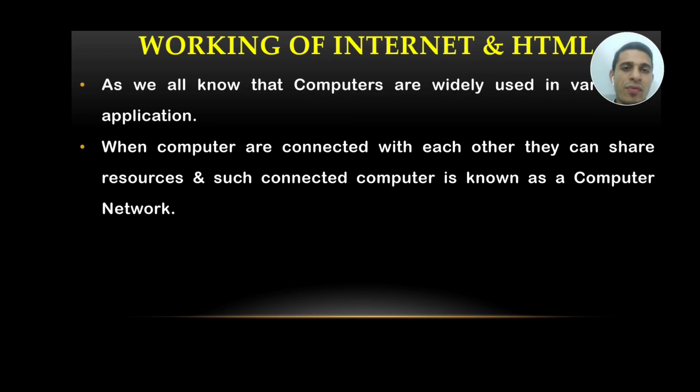So before working with the internet, the main thing is to know about the network. A network is nothing but connectivity which helps us to share files and folders from one person to another, which we sometimes call resources. When computers are connected with each other for sharing resources, such connected computers are considered computer networks.